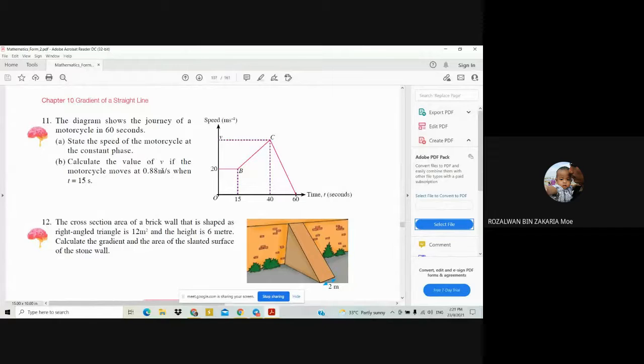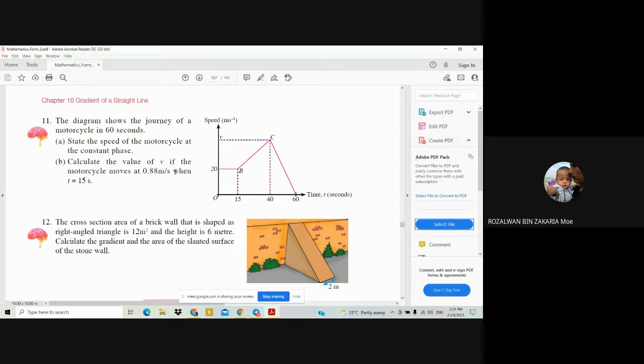Why? Because 0.88 is the value for the acceleration. So given the value of the acceleration, you have to find the value of V here. So please correct this one in your maths textbook if you have it with you now. This 0.88 meter per second squared, or meter second to the power of minus 2, is the unit for the acceleration.